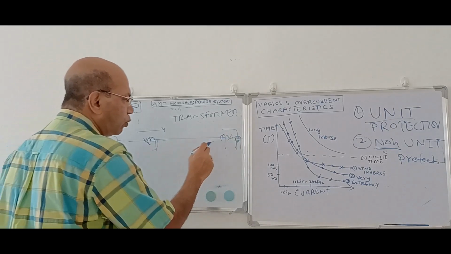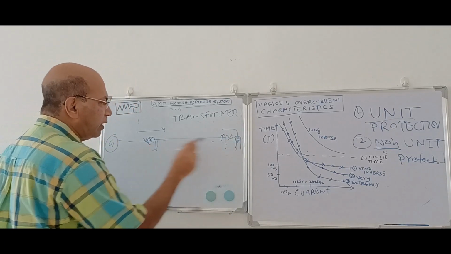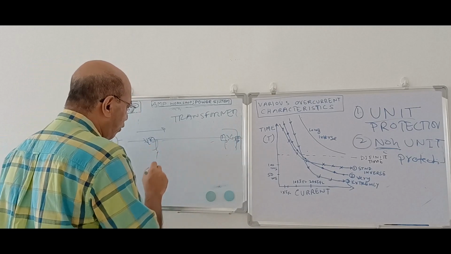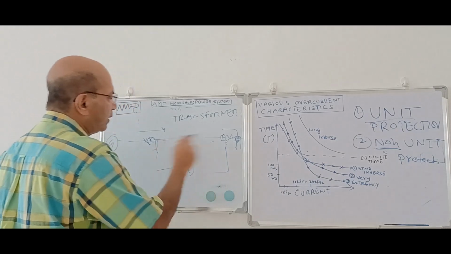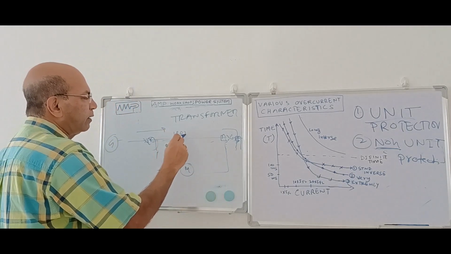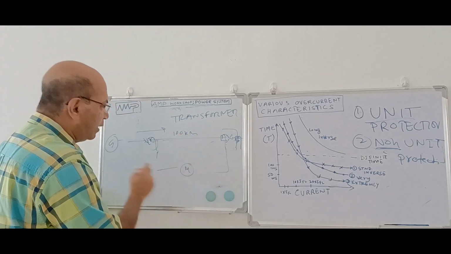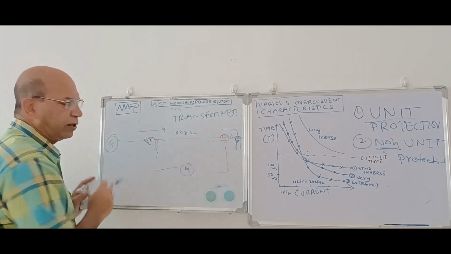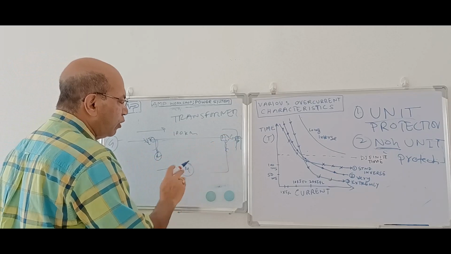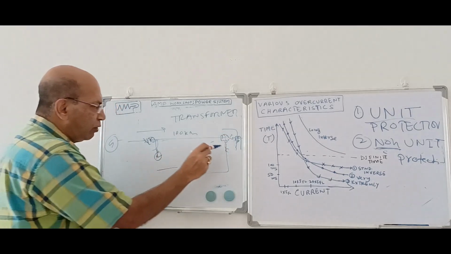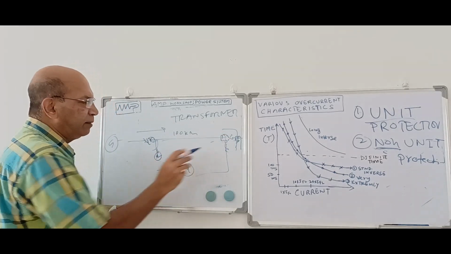But if we put CTs at both ends, and when they sense the fault current, I can transfer that to some monitoring device. Suppose this is a 100 kilometer transmission line. We cannot run a differential wire between these two ends, but we can send this signal by a telemetry system to a common device, which will receive these two signals and compare the values.